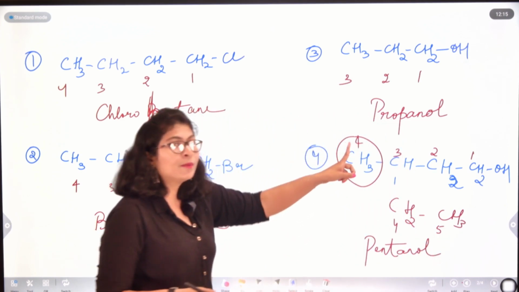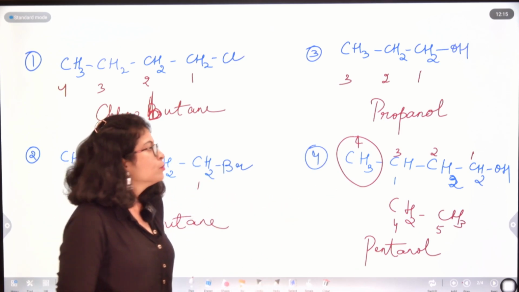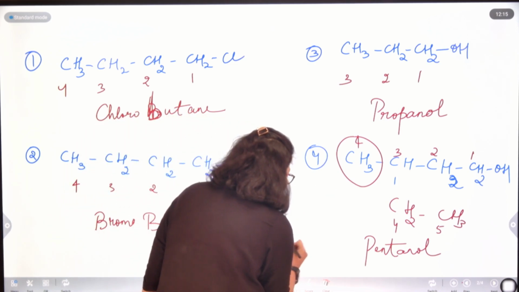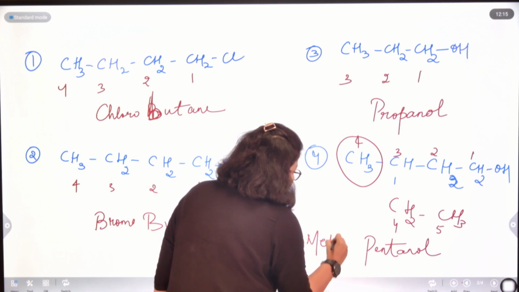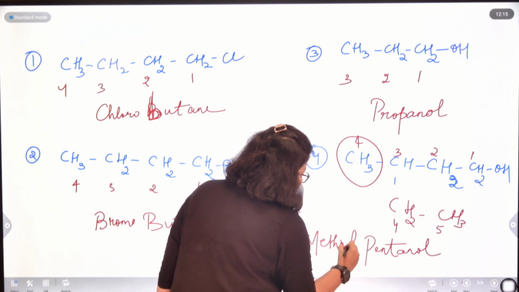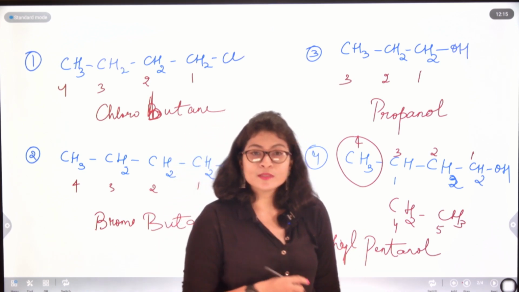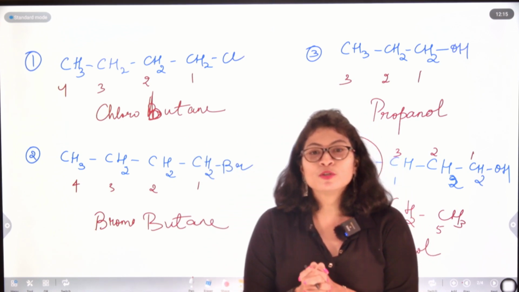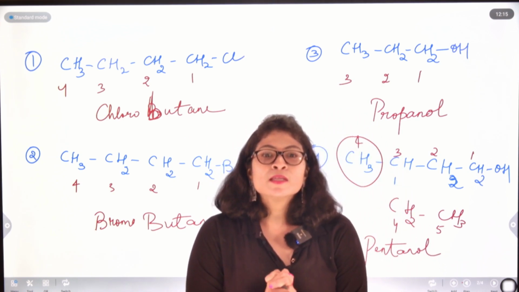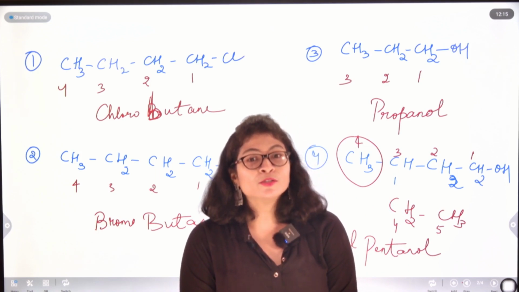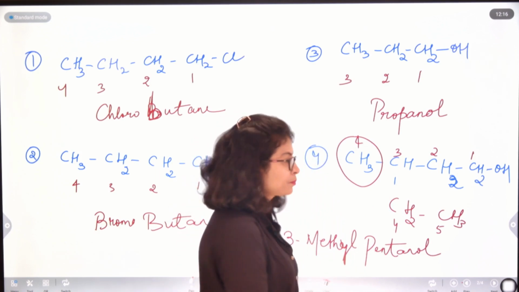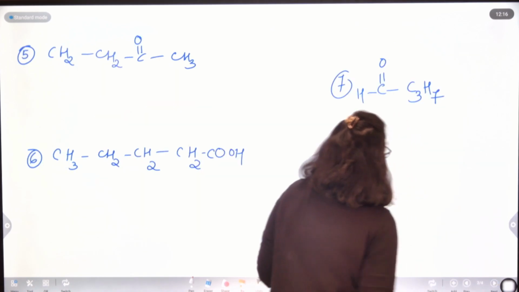But I'm having a branch at the third position also, so I have to name it 3-methylpentanol. Now this signifies that I am having a functional group of alcohol, and there is a branching at the third position, and the branching is of a methyl group.